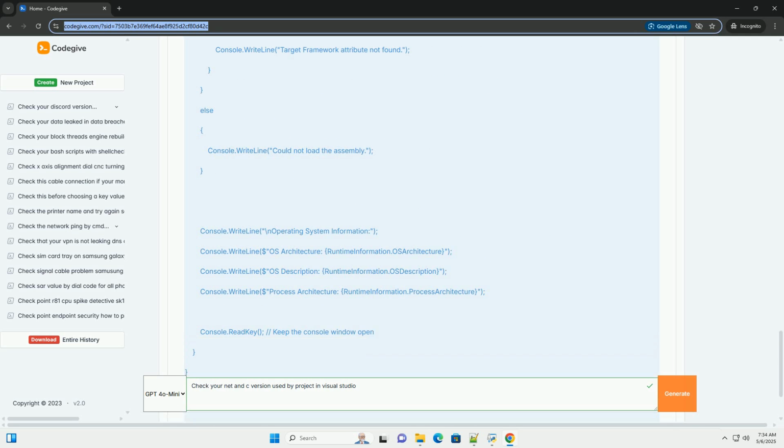Check the Target Framework, or similar, setting. You will find a drop-down labeled something like Target Framework, Target .NET Framework, or Target .NET. The selected value indicates the .NET Framework version your project is targeting. For example, it might show .NET Framework 4.8 or .NET 6.0.